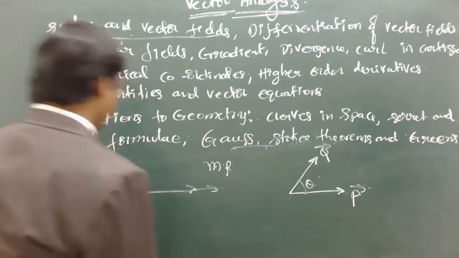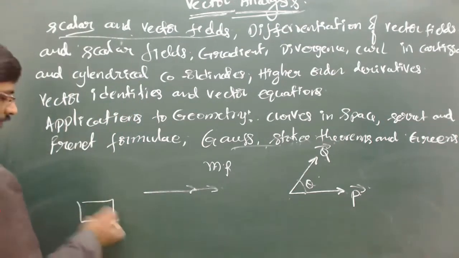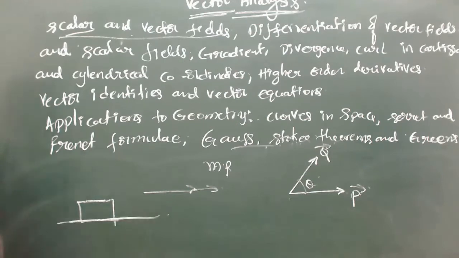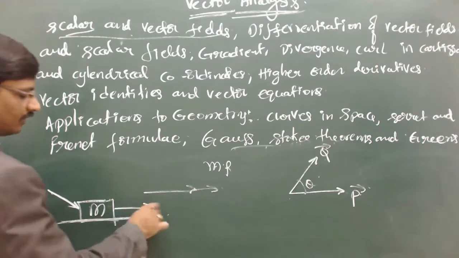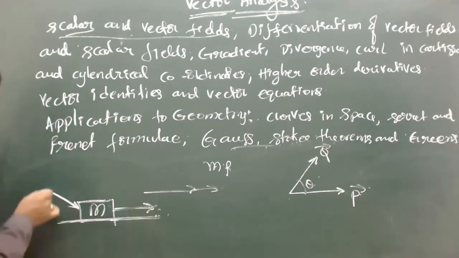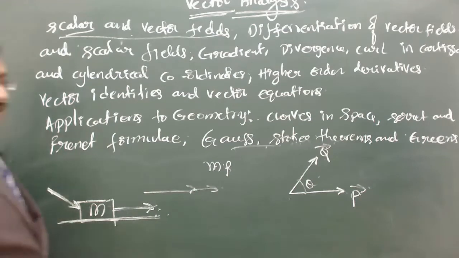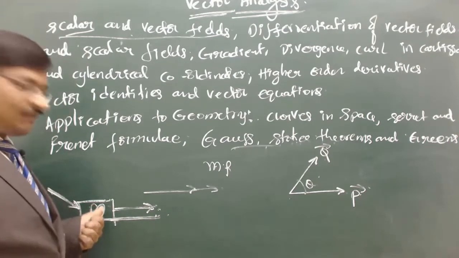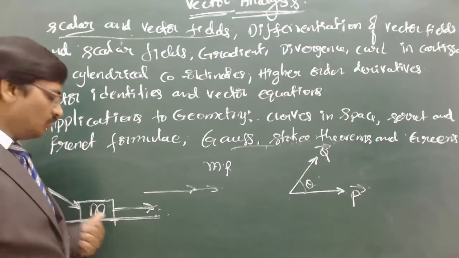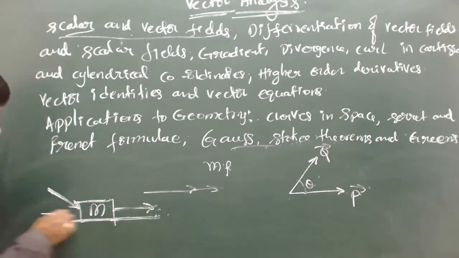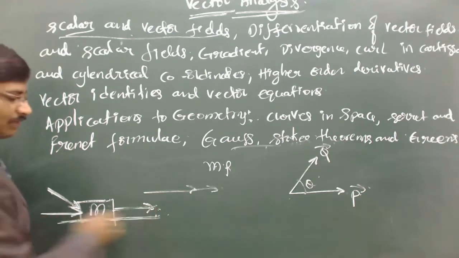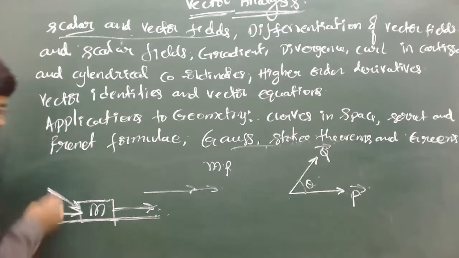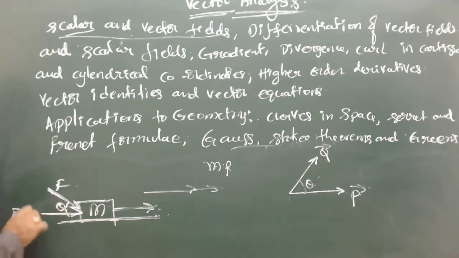See this, suppose there is a mass like this, and on this mass I am applying a force in this particular direction. Now this is the ground. So this mass will be moving parallel to the ground even though the force is applied at an angle. The force which is effectively acting on this body to move in this direction is only the component of the force which is parallel to the movement. So this is F. If this angle is theta, then this force is F cos theta.